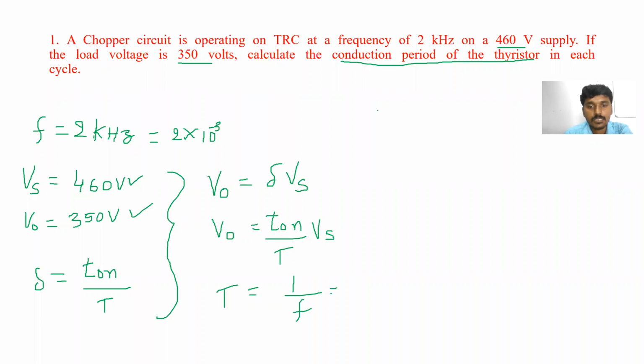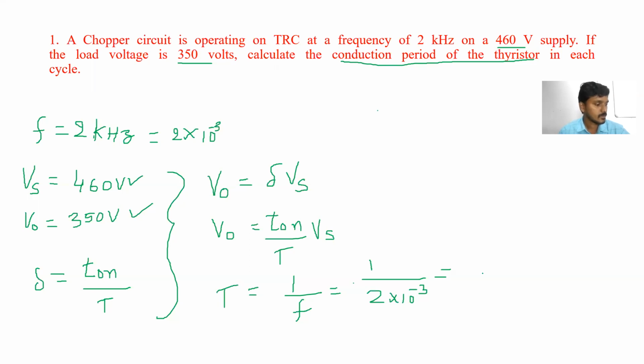So that is equal to 1 by 2 into 10 to the power of minus 3. So what is the value of this one? 1 by 2 into 10 to the power of minus 3.